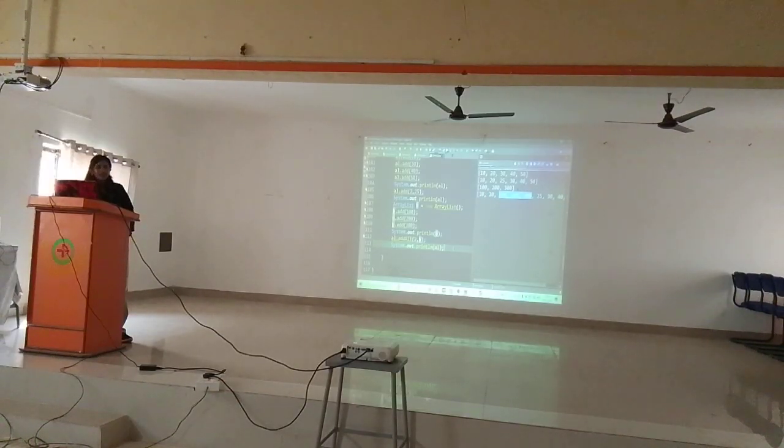This is one inbuilt method. See how many inbuilt methods there are. Think, if it were an array, in between, if you want to add an element, how difficult it would be.